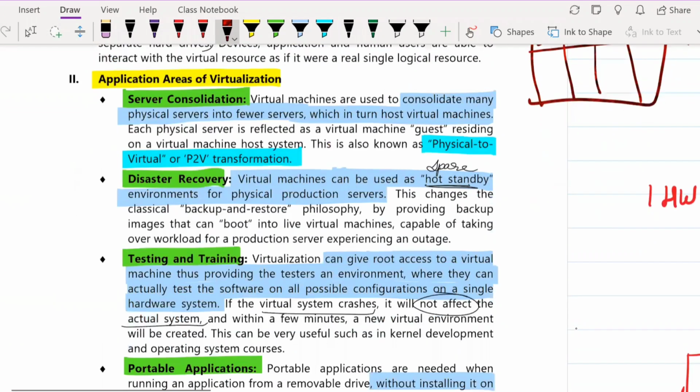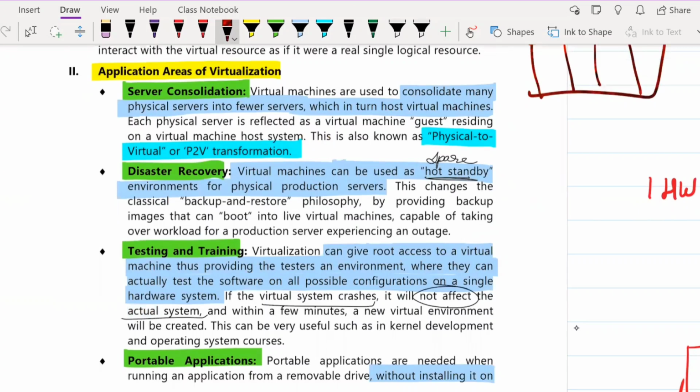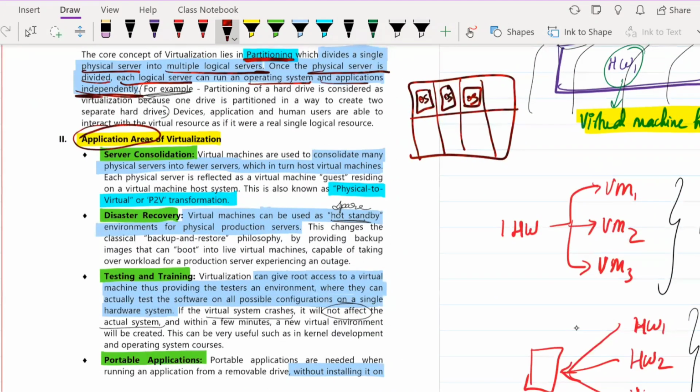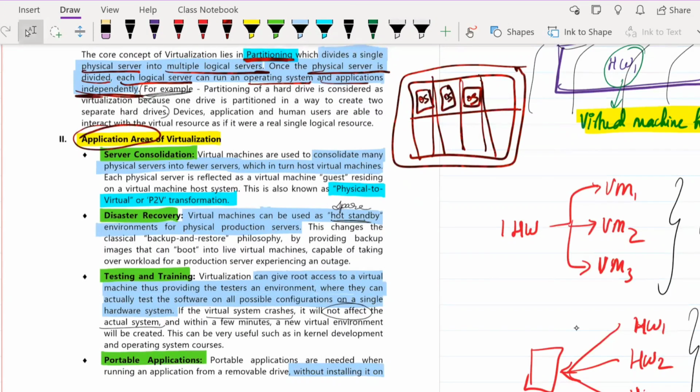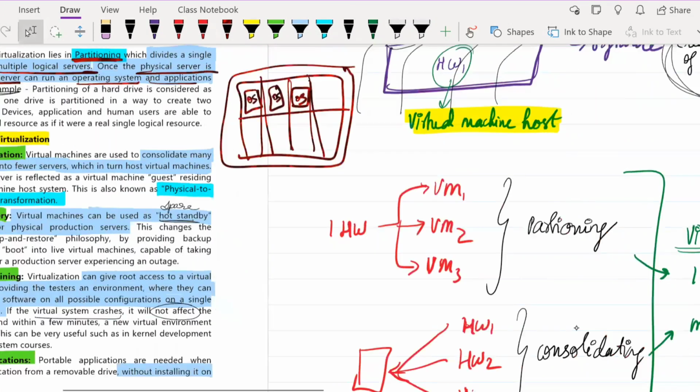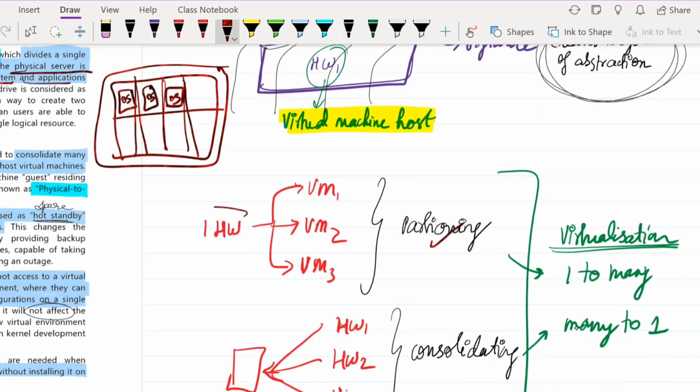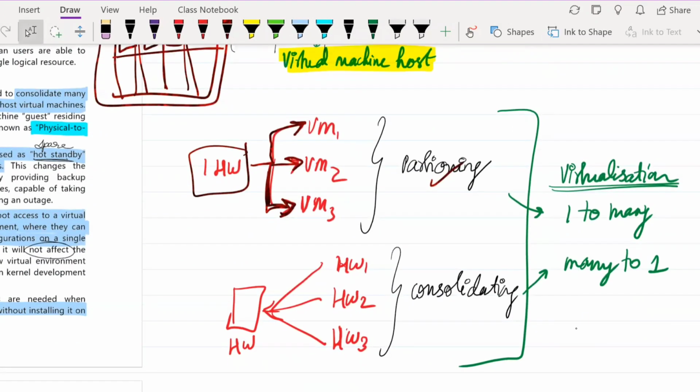Next, application areas of virtualization. Where can virtualization be applied? We have understood one concept, that there is one physical server partitioned into multiple logical servers. This concept is basically known as partitioning. There is one hardware, and using virtualization software on that one hardware, you create different virtual machines, virtual machine 1, 2, and 3. This is known as partition.